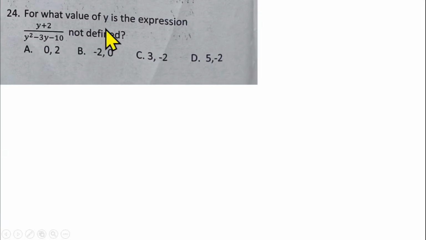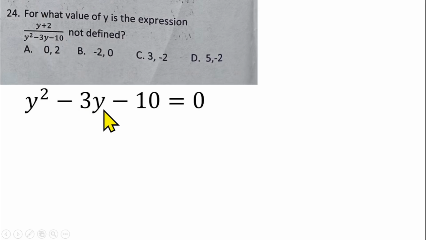Question number 24 is still under undefined fraction. For what value of y is the expression y plus 2 over y squared minus 3y minus 10 not defined? So this fraction will be undefined when the denominator is equal to 0. So that means we'll be having y squared minus 3y minus 10 equals 0. And this is a quadratic equation that we can solve to get the two roots.